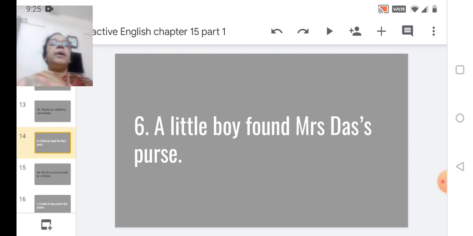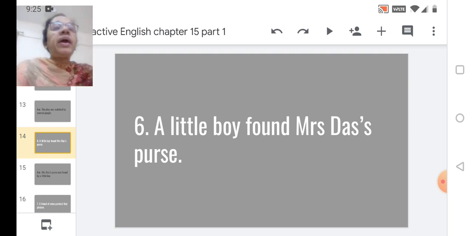Let us move ahead. A little boy found Mrs. Das's purse. How will you write this? Yes, Mrs. Das's purse was found by a little boy.